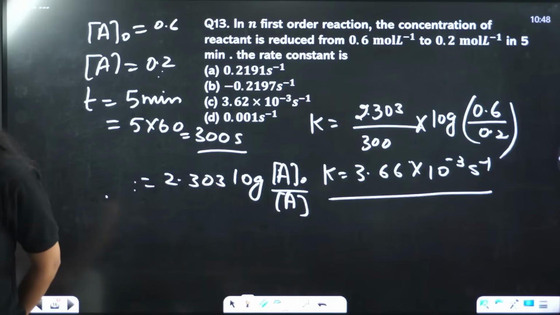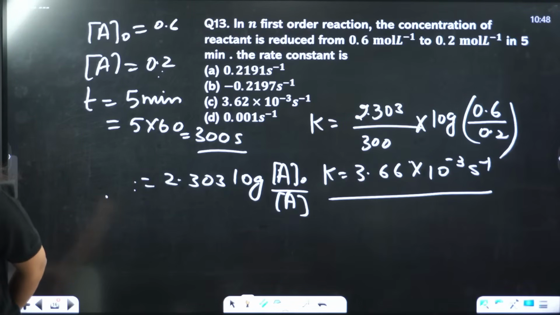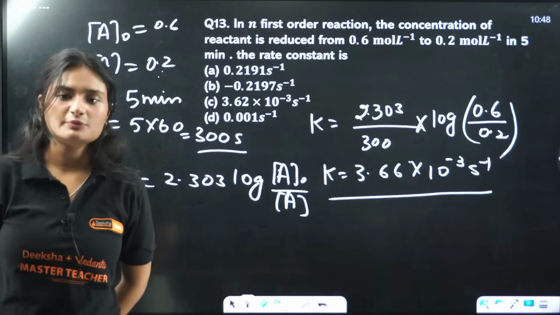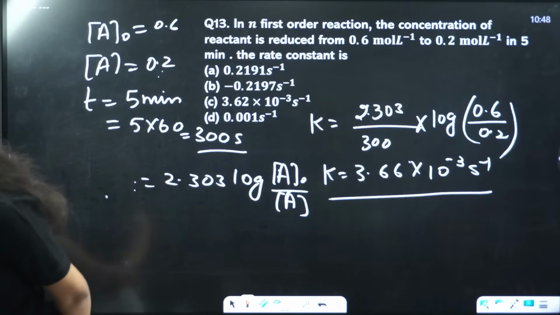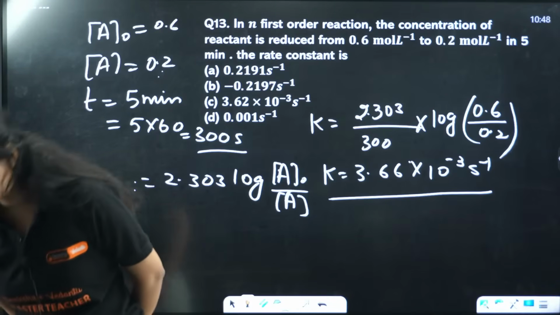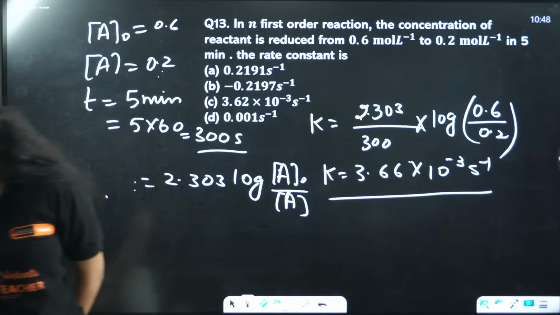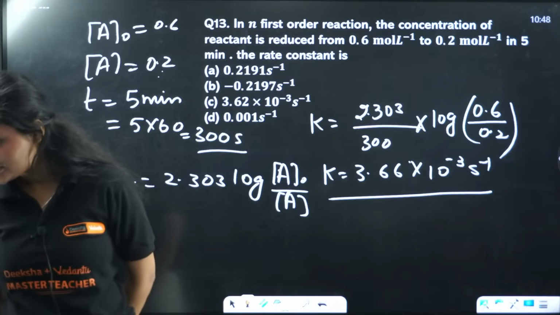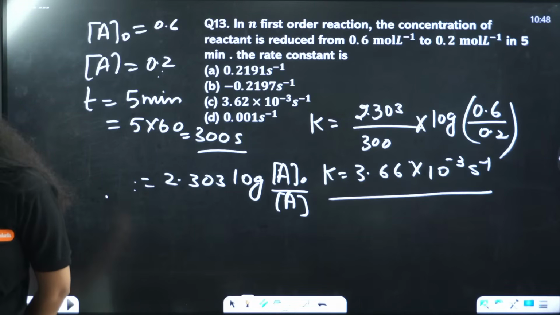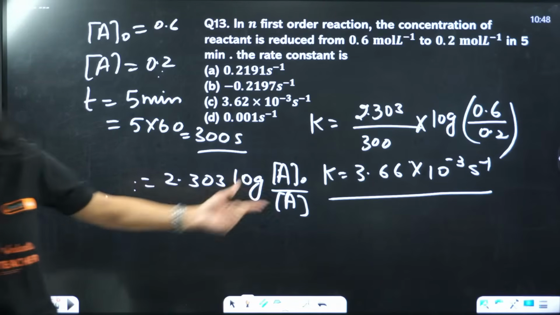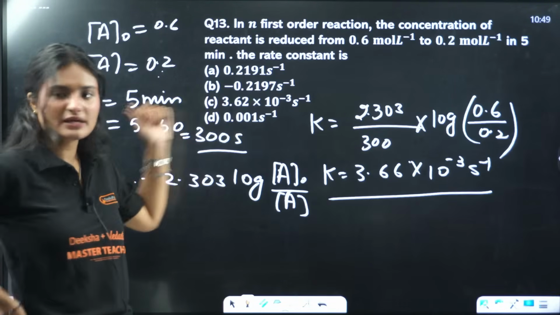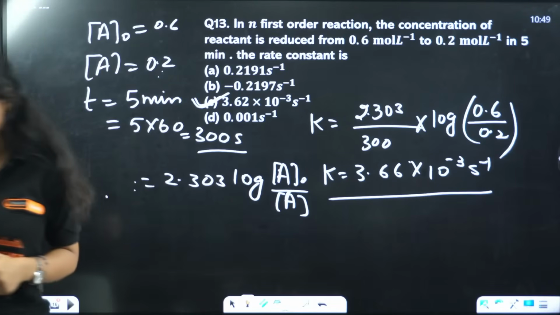How many of you answered C? Yes, I'll explain the PU1 concepts when we solve PU1 questions, which will be starting next week. Next week we'll be dealing with PU1 majorly. We take t2 minus t1, right formula. Let me check the answer actually. The answer is 3.66 times 10 raised to power minus 3 second inverse. So this is closest to your 3.62 times 10 raised to power minus 3. So the correct answer is option C.